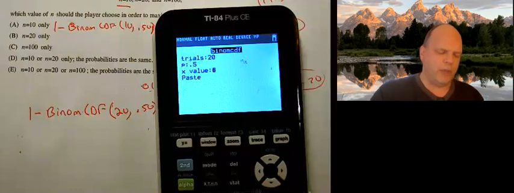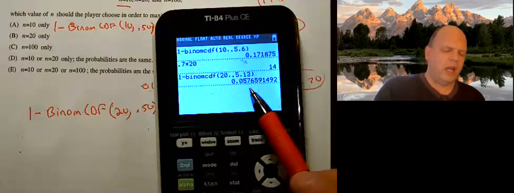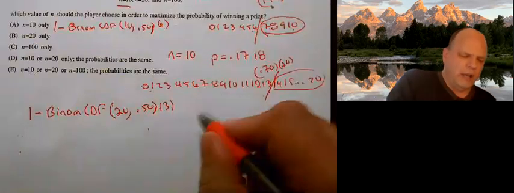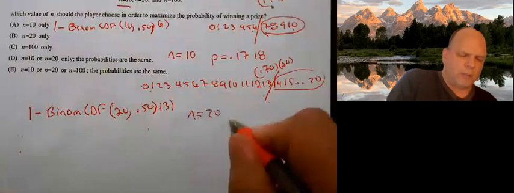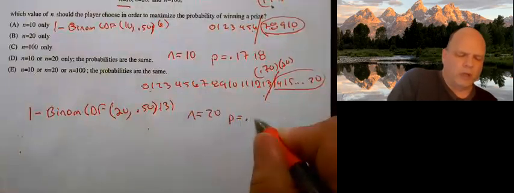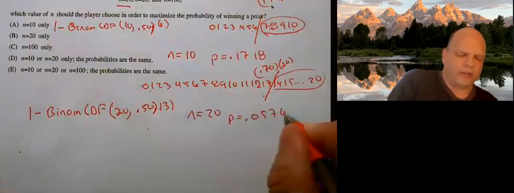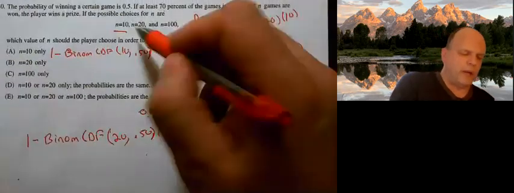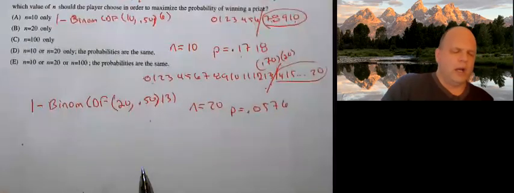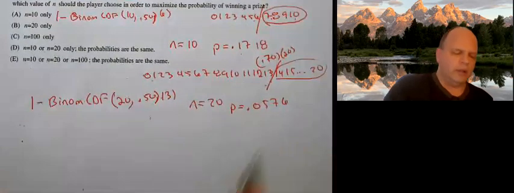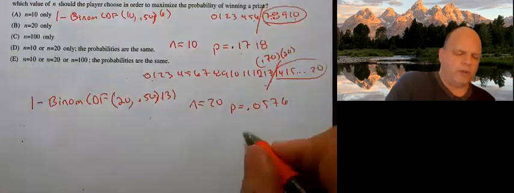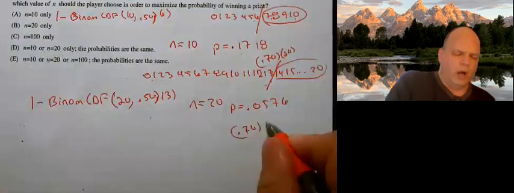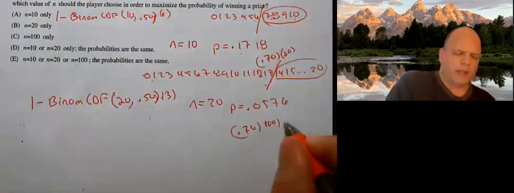My x value in this case was 13. And now if n equals 20, my probability of winning is 0.0576. That's clearly less than 10. So 20 is a bad choice.